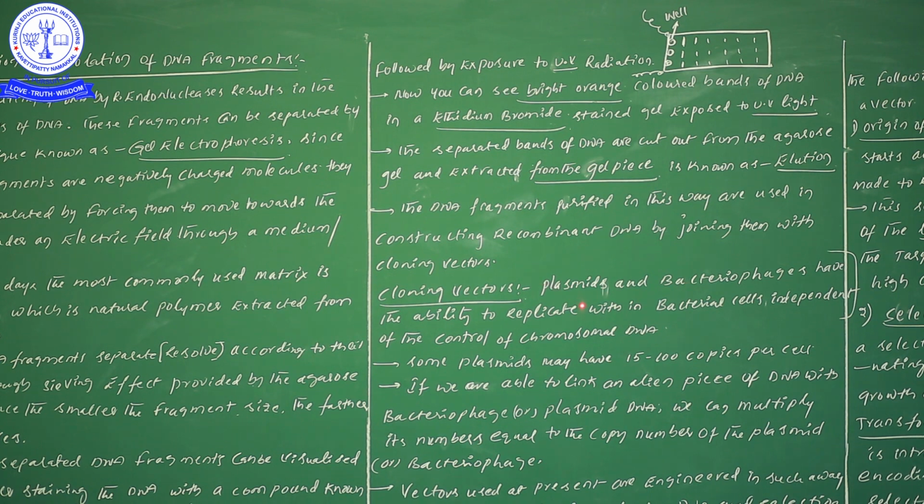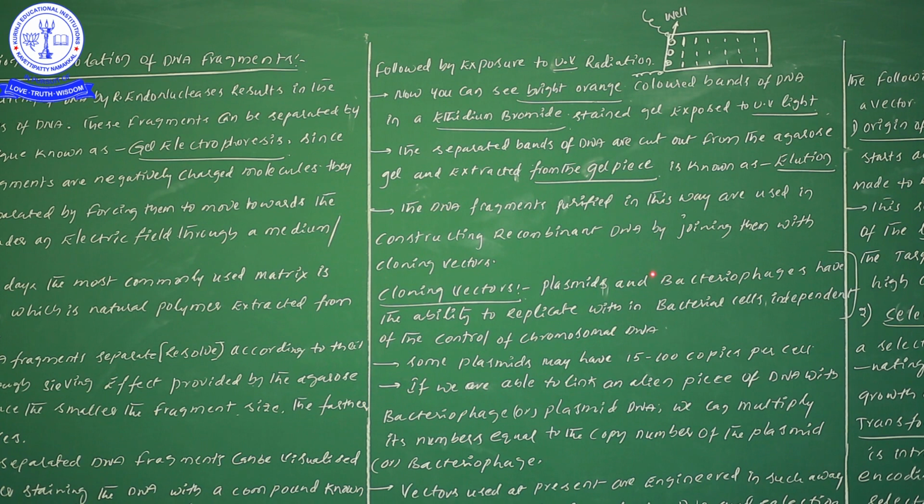Plasmids are nothing but extra chromosomal genetic material, semicircular genetic material which is present in the cell. Already so many times I have given information regarding this. Now likewise cloning vectors, plasmids are there, bacteriophages are there. So likewise plasmids as well as bacteriophages can be taken.